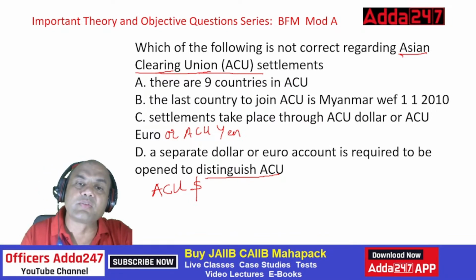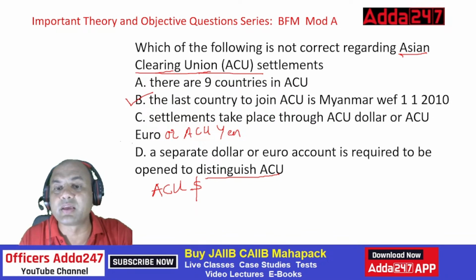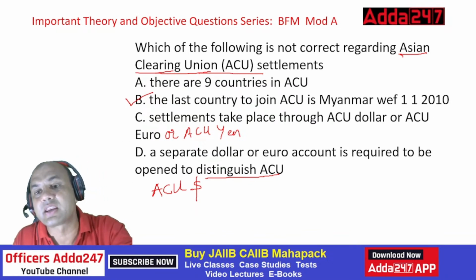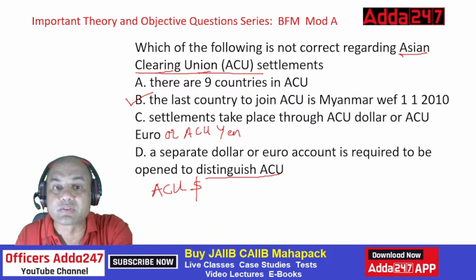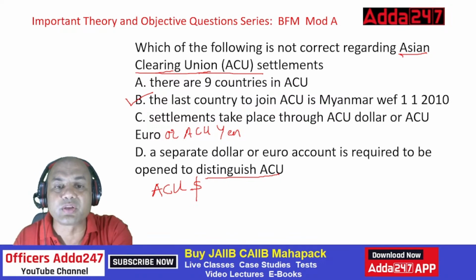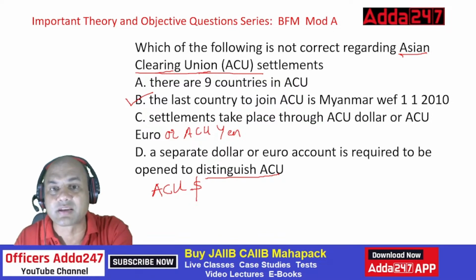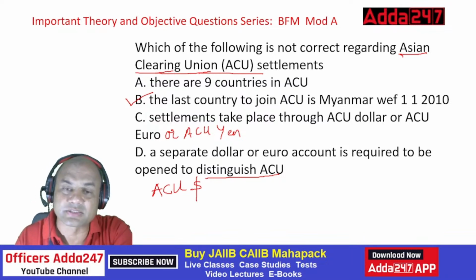See here, the wrong one over here is this B. The last country to join ACU was Myanmar in 2010. That is wrong. Myanmar had joined long back in 1977. The last country to join was Maldives in 2009. That was the last country. So Maldives had joined in 2009, and this is the wrong answer. Got it?